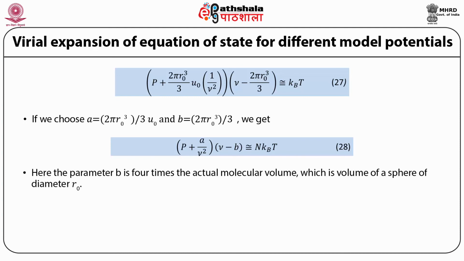Here the parameter B is 4 times the actual molecular volume, which is the volume of a sphere of diameter r0. In this module, we have learned that plotting a graph of the second virial coefficient in reduced units against reduced temperature reveals a universal behavior.